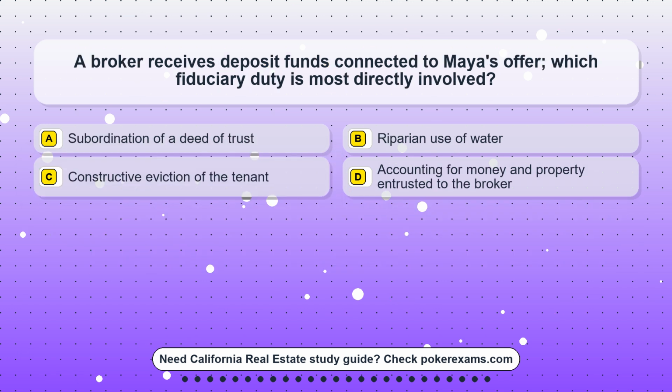Question 2. A broker receives deposit funds connected to Maya's offer. Which fiduciary duty is most directly involved? Option A. Subordination of a deed of trust. Option B. Riparian use of water. Option C. Constructive eviction of the tenant. Option D. Accounting for money and property entrusted to the broker.